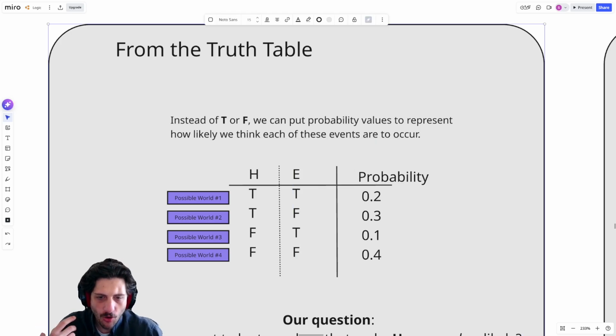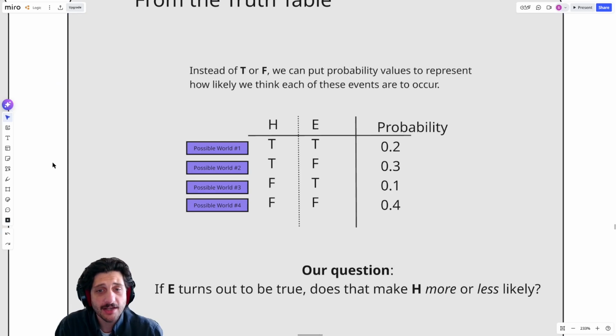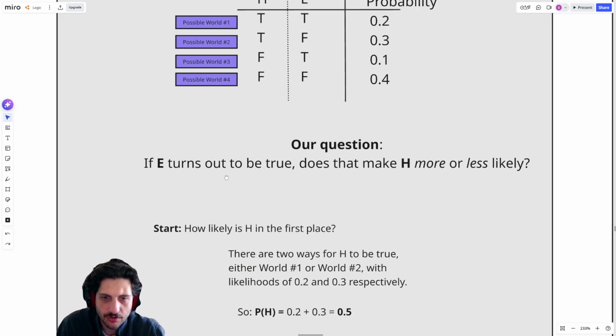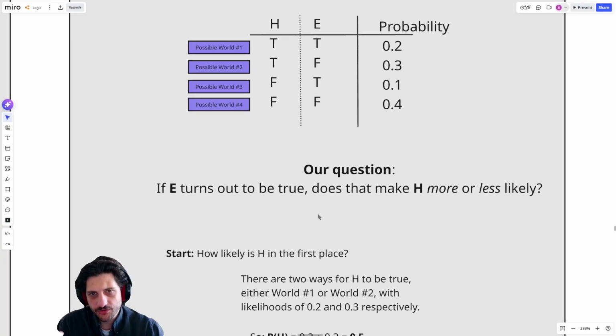And if so, how much? So our question is, if E does turn out to be true, how does that change the likelihood of H? How much more confident should we be in H if E turns out to be true? So we can start off by asking, okay, well, just how confident am I in H in the first place, right?